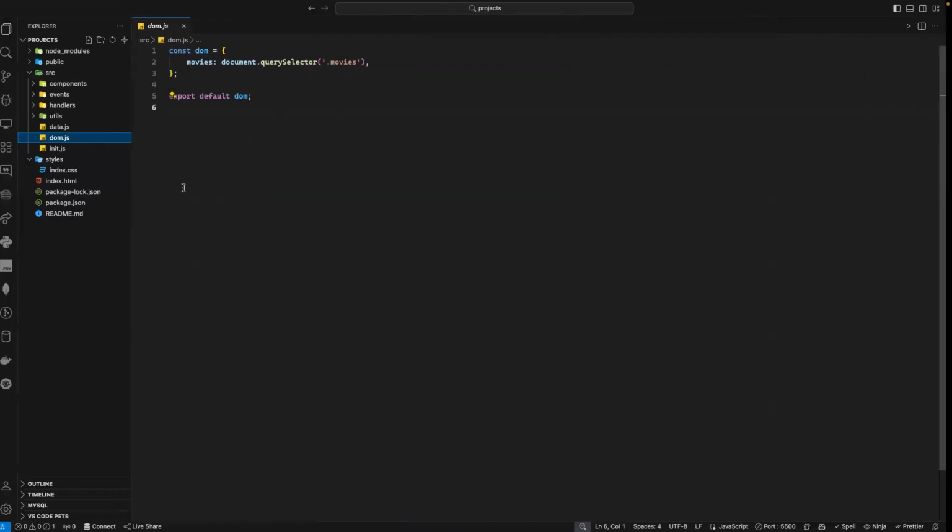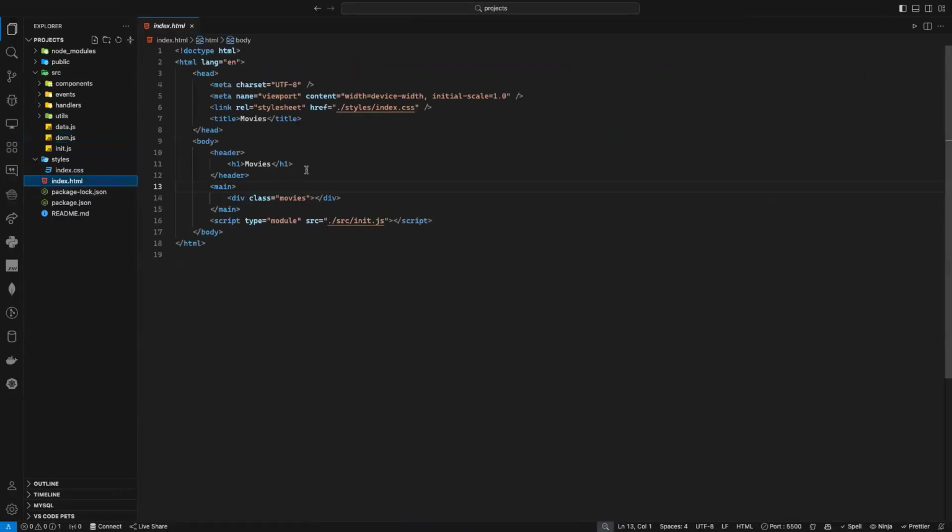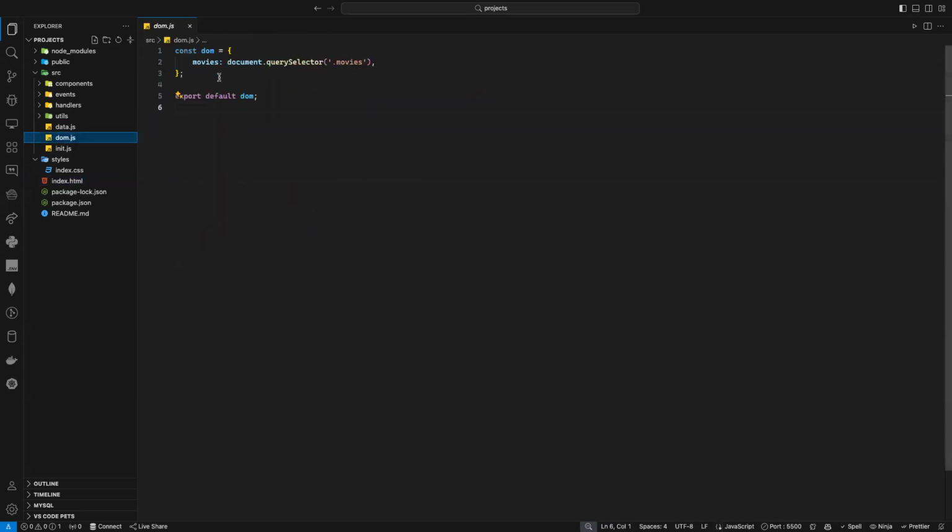Now your DOM, depending on what you want to do. In my index.html, as I told you, I just want to create for each movie some DOM elements, some div with title and poster, and I want to append it inside this one. So this one here, I will put all my movies inside this div. So for my DOM element, I just need this one for now. So I'm going here, as you can see, const DOM, I just need the movie. So I say movie: document.querySelector('.movie'), and I will export it. Now, because I'm exporting the data and the DOM, in any file, if I need them, I can import them. It's fine. After that, I will go to util.